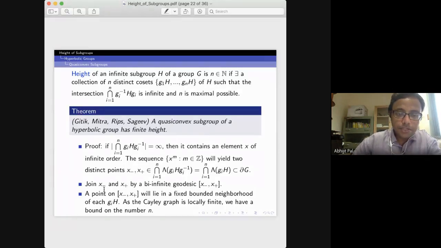This geodesic will lie close to each of these cosets g_iH. A point on this geodesic will lie in a fixed bounded neighborhood of each g_iH. And as the Cayley graph is locally finite, because G is a finitely generated group, we have a bound on the number n. That's why a quasi-convex subgroup has finite height.